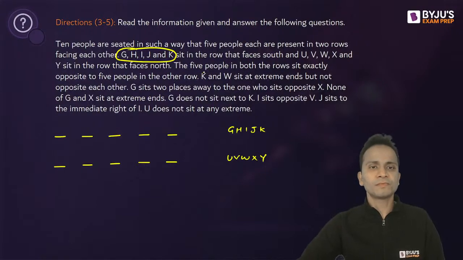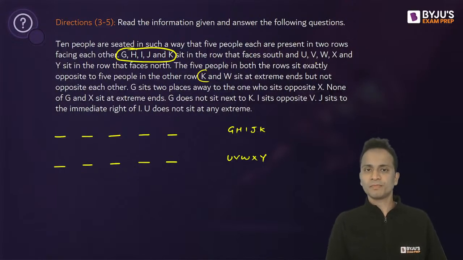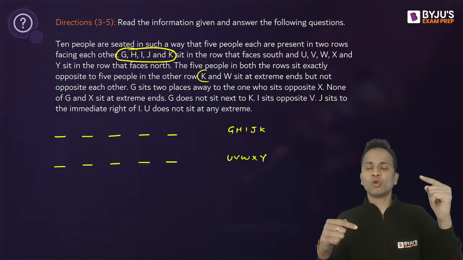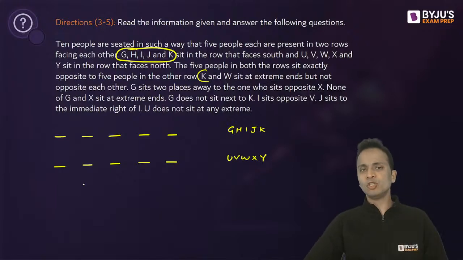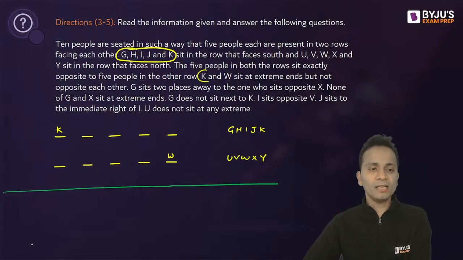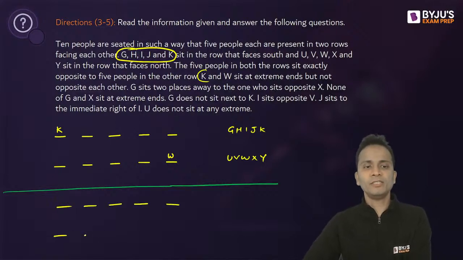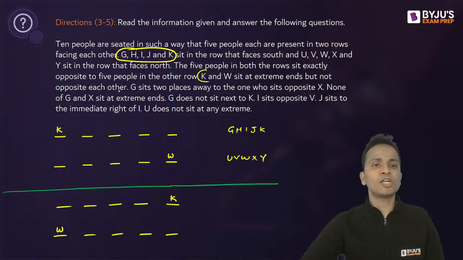The first condition, K and W sit at extreme ends but not opposite to each other. K in the first row, W in the second row, but they are not opposite to each other and they are sitting at extreme ends. Okay. Now there can be two possibilities. K at this chair, W at this chair, or there can be one more possibility. Like I said, I'll be going parallel in both the cases. So 1, 2, 3, 4, 5. 1, 2, 3, 4, 5. Other possibility can be K here and W here. Okay, so K and W sit at extreme ends but not opposite to each other.